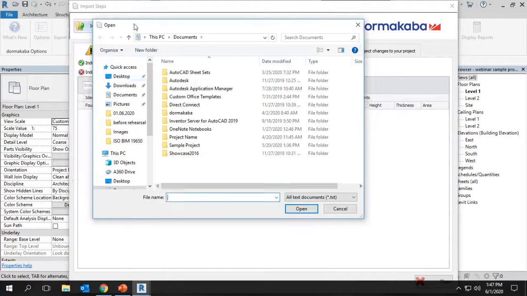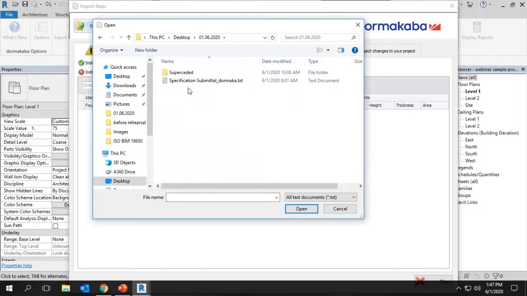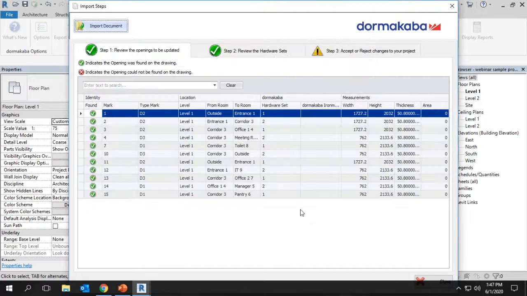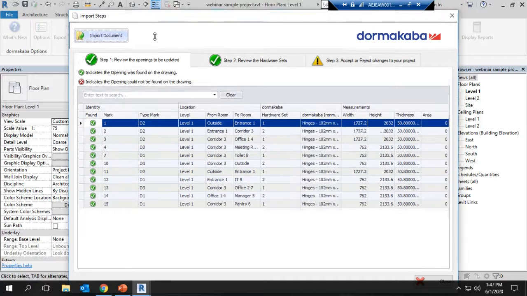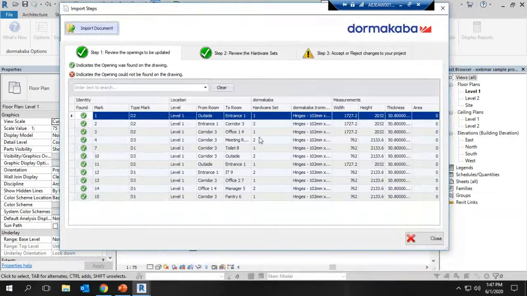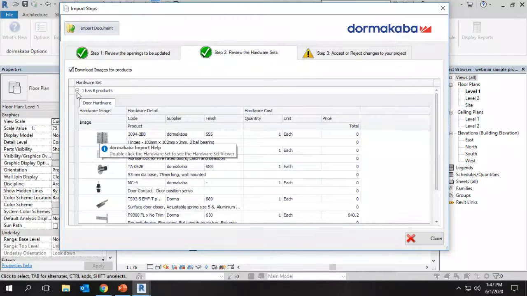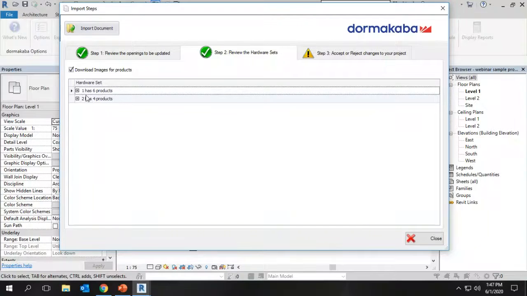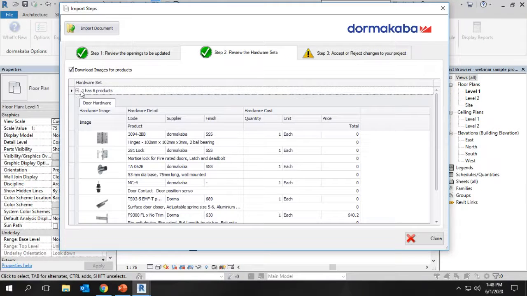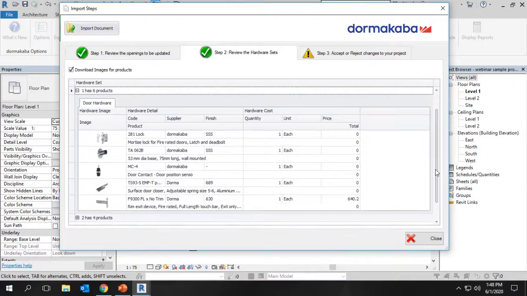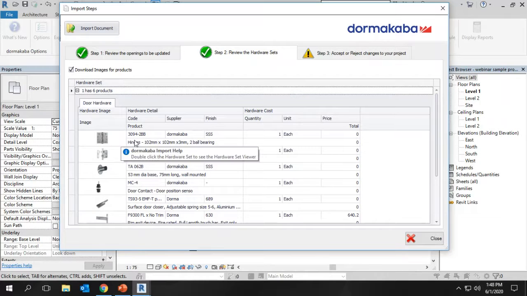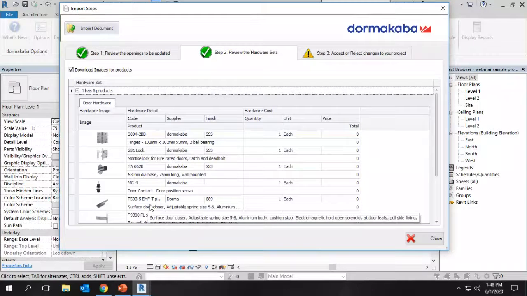So for the sample project, I have kept ready the specification submitted from Dormakaba. I'm just importing that file. So this is having the information about the specified hardware set information, and we can review the hardware set. So there are 2 hardware sets specified for the example case, and it has all the product information with the product images: hinges, lock, door stop, door closer, door contact, panic device.